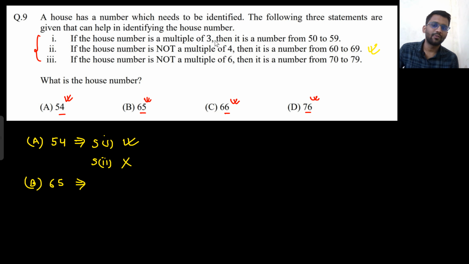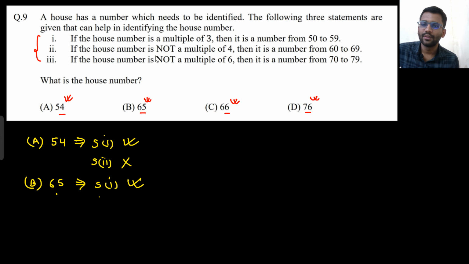If the house number is a multiple of 3, then it has to be from 50 to 59. Is 65 a multiple of 3? No, it is not a multiple of 3. And neither is it from 50 to 59. So it is satisfying statement 1 actually. Are you getting my point? Only if this was a multiple of 3, then it would be from 50 to 59. So it is not a multiple of 3. Okay.